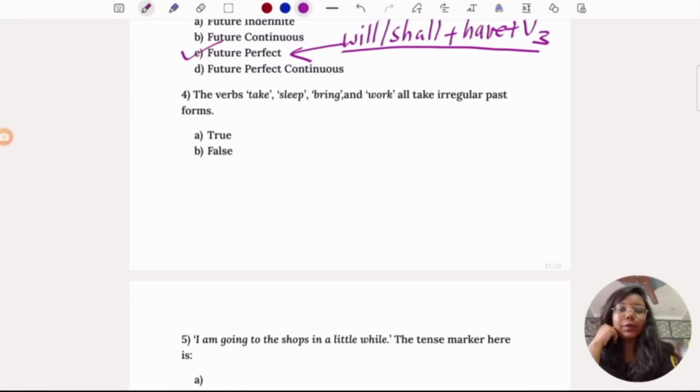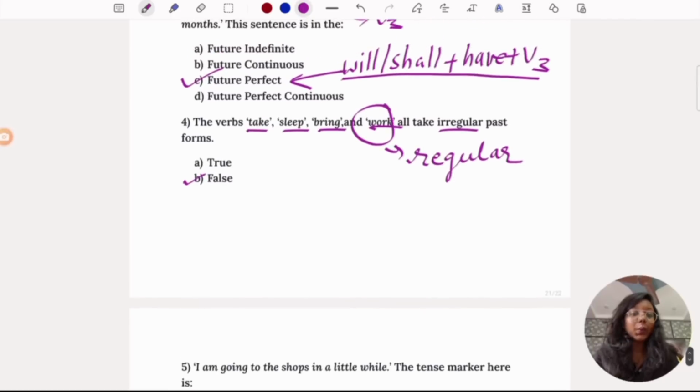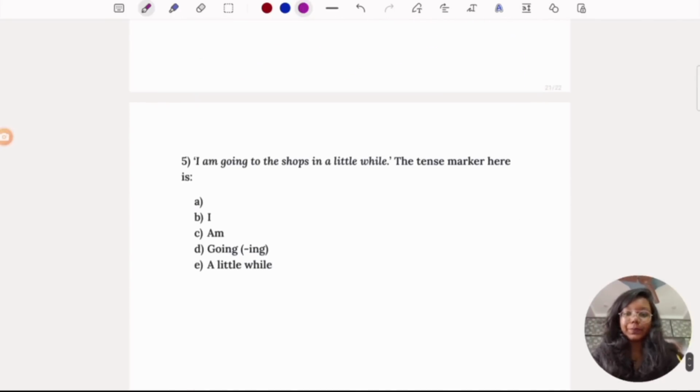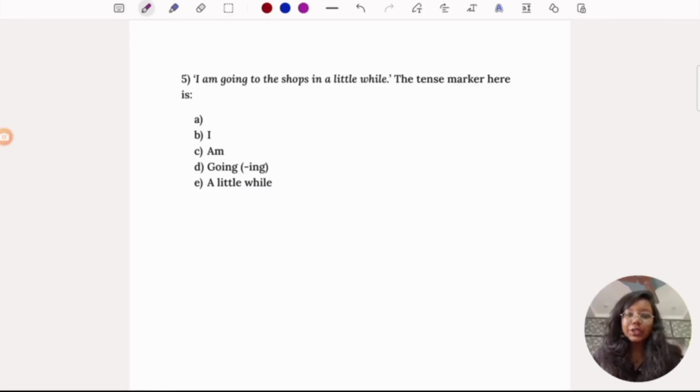The fourth question. The verbs take, sleep, bring and work all take irregular past forms. False, because work does not take an irregular past form. It is a regular verb. Work, worked. So it's not irregular. Last question. I'm going to the shops in a little while. The tense marker here is, it's clearly am.